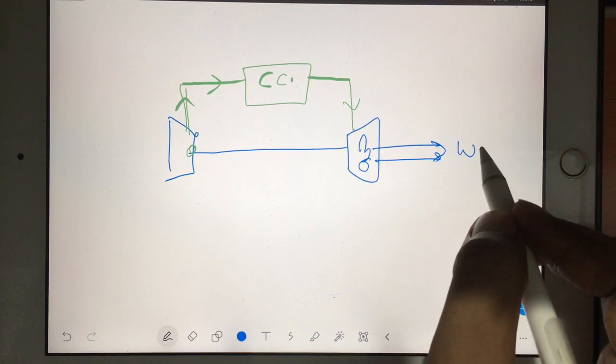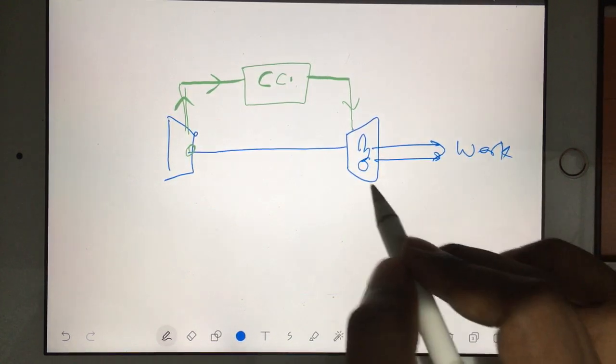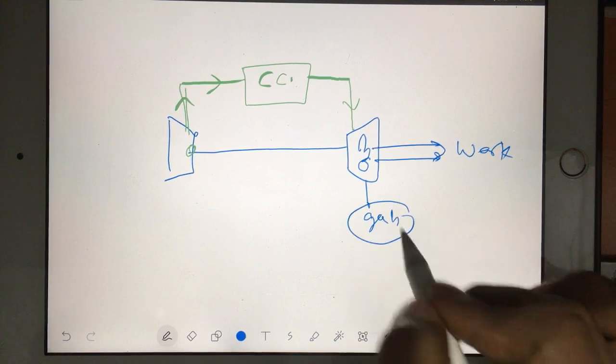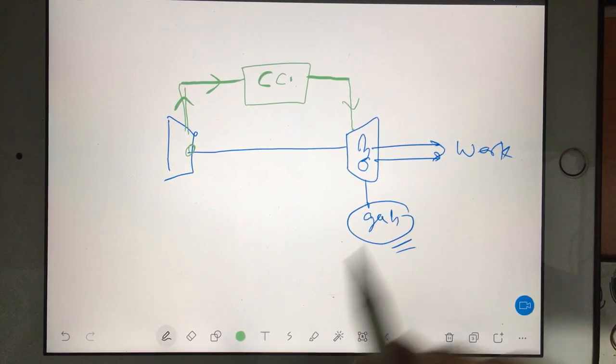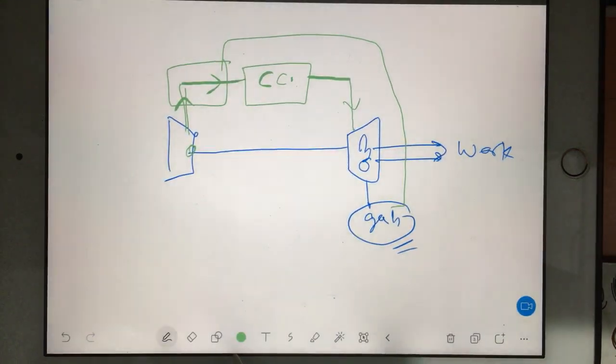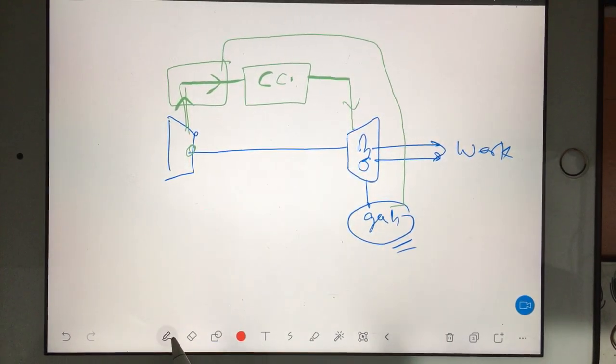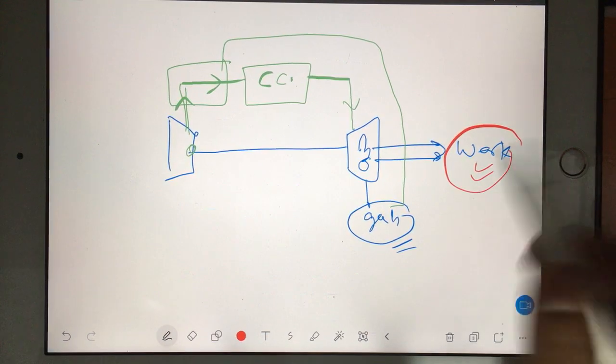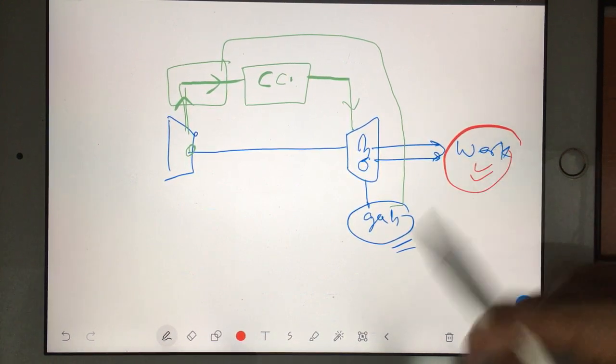The gases will eject the work done, and you also eject the gases, but these are hot gases. So these hot gases you can reuse to heat the air. So what will happen? Your efficiency will increase.